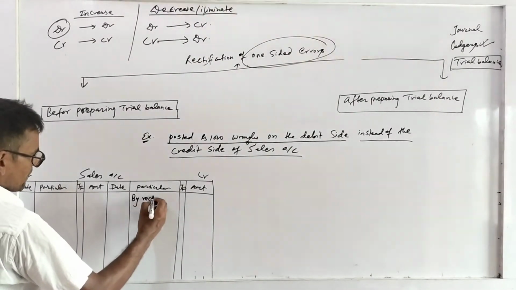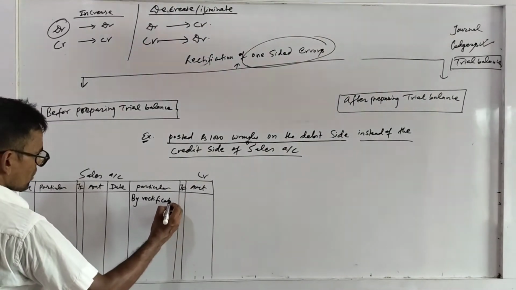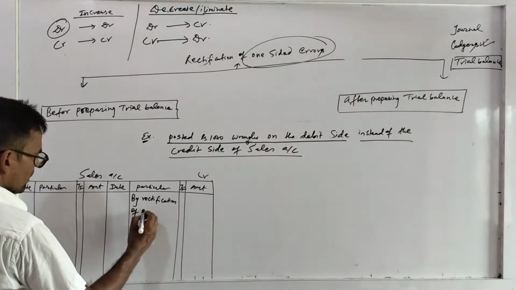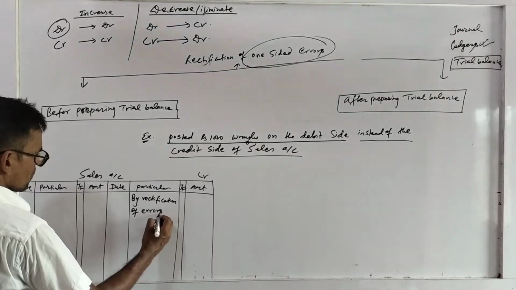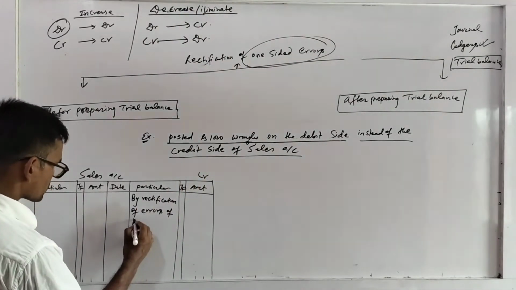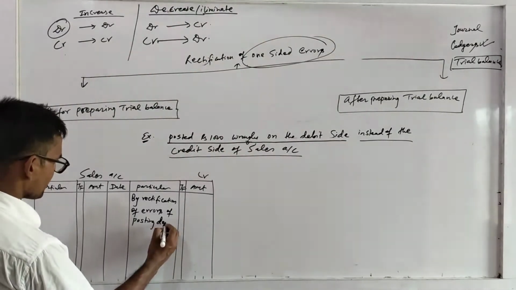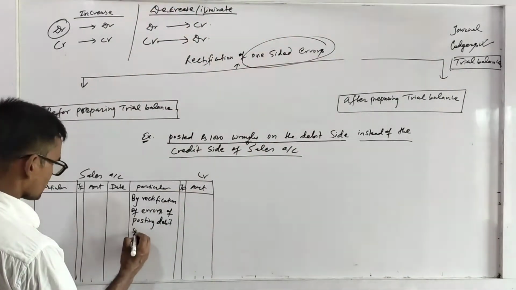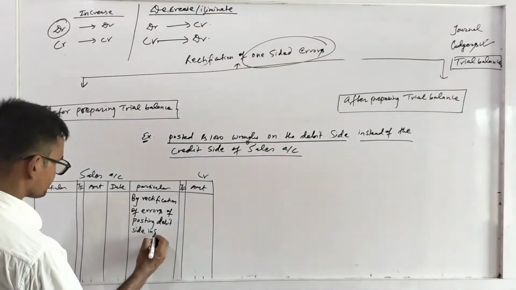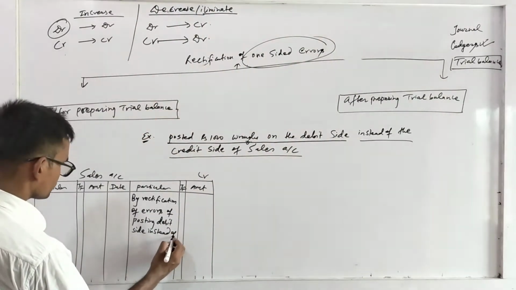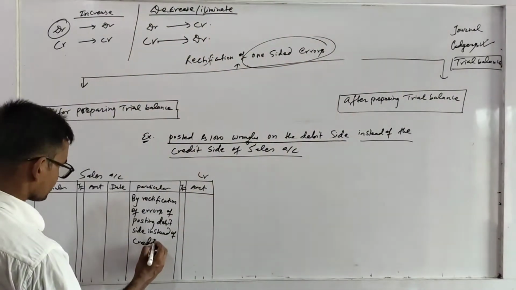By rectification of errors of posting debit side instead of credit side.